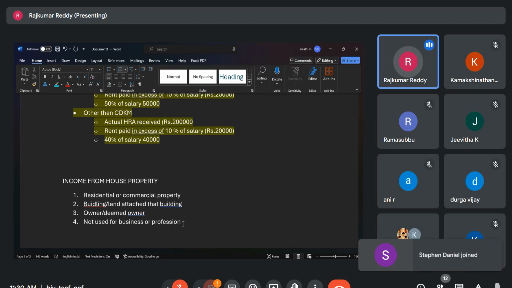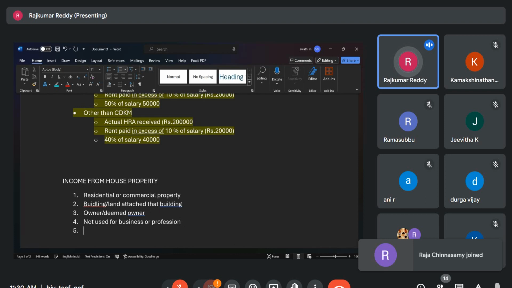Because you may be having a vacant plot and you are giving it on lease for a nursery, and per month you may be getting some rental income. Because it is vacant land, you cannot claim it as income from house property. That's why all these conditions are important.